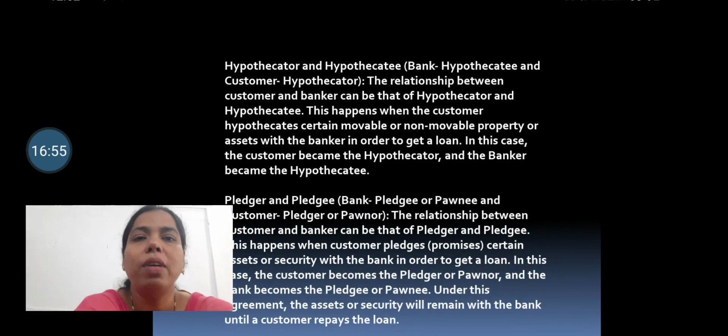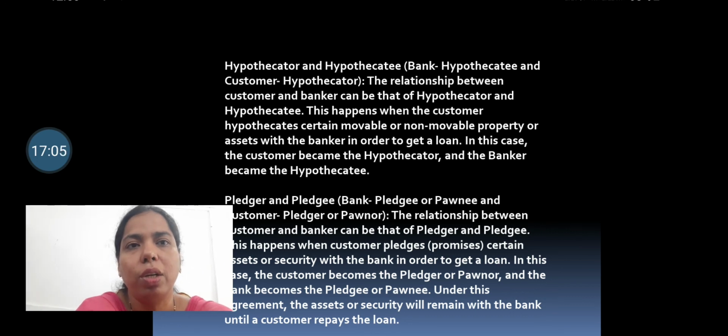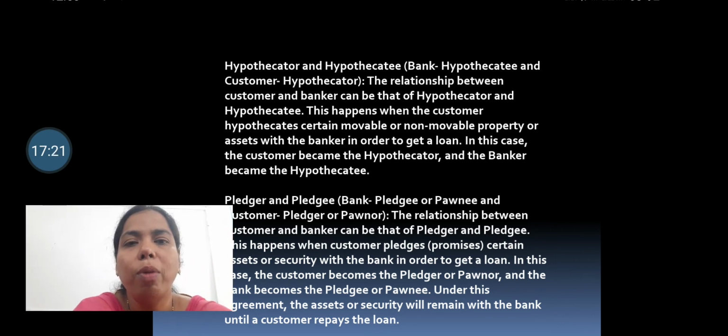Now the next one is the hypothecator and hypothecatee. This relationship develops when certain assets are kept for hypothecation. What is basically hypothecation? Hypothecation, we can say, is a kind of mortgage, whereby hypothecation is done of movable as well as non-movable property, both. When both types of assets, movable or non-movable, are hypothecated to the bank, such a relationship is developed, that is, the hypothecator and the hypothecatee.